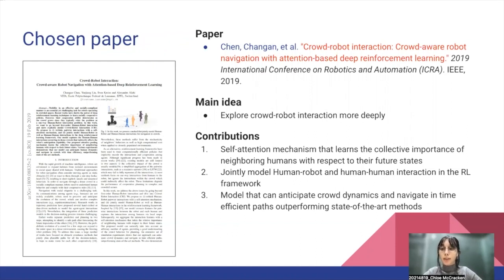Their claimed contributions of the paper were a self-attention mechanism that learns the collective importance of neighboring humans with respect to their future states, being able to jointly model human-robot and human-human interactions in the RL framework, and a model that can anticipate crowd dynamics and navigate in time efficient paths, outperforming state-of-the-art methods.